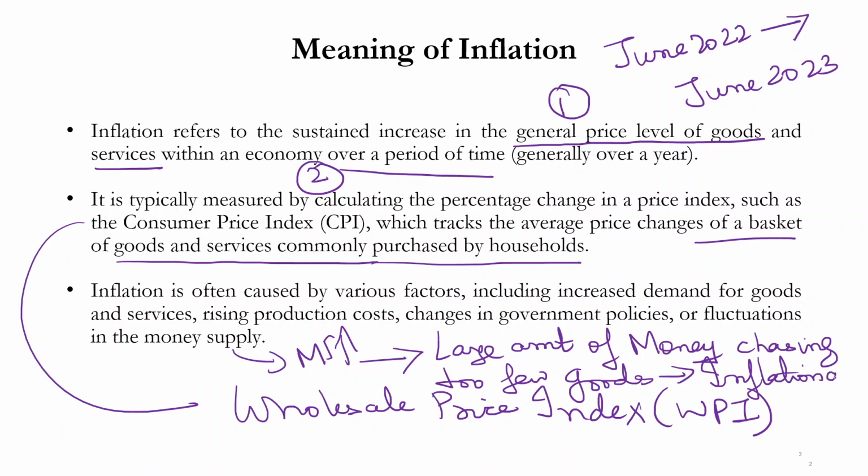Now, why will this be inflationary? Because you need to understand that there is a lag between a monetary policy intervention and a ramp up of supply chains. Let's say there's suddenly a huge demand for cars in the economy because loans have become cheaper, interest rates have come down.